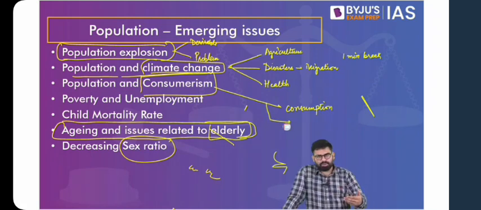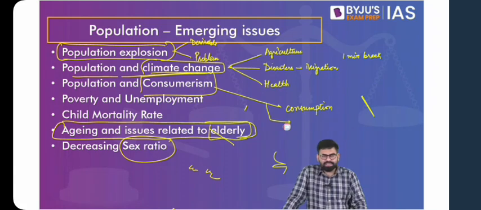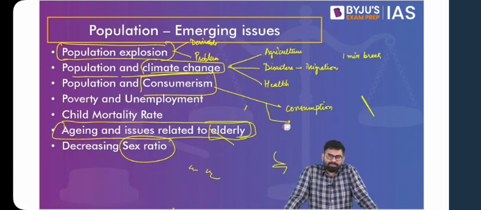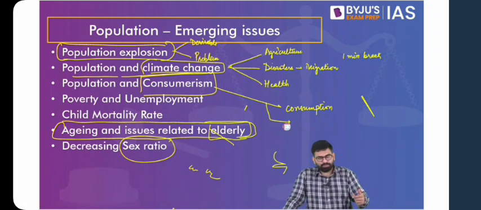The more the demand for products in the market, in the economy, the more will be production, and hence this starts a virtuous cycle of consumption and production. So the more there is demand, the more will be production. And because of increased production, the purchasing power of people will be better, and they'll consume more and more, thereby starting a virtuous cycle of consumption and production.